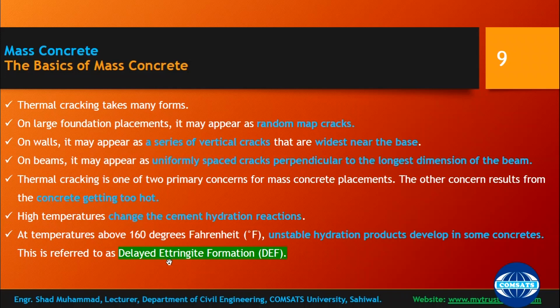So we have discussed that this is also a defect in concrete. Although concrete has hardened, with the presence of cementitious components and moisture, delayed ettringite can form in a passive mode, and it can disrupt your concrete.